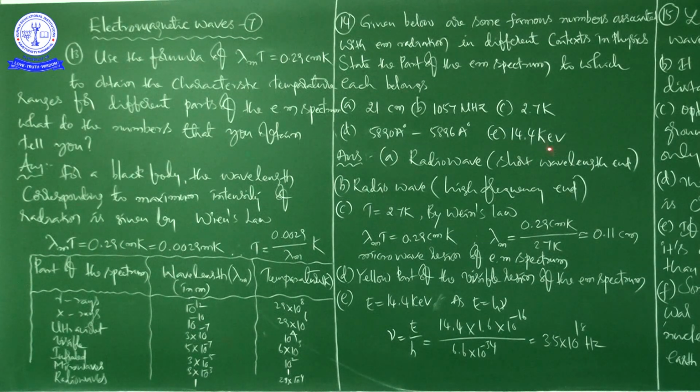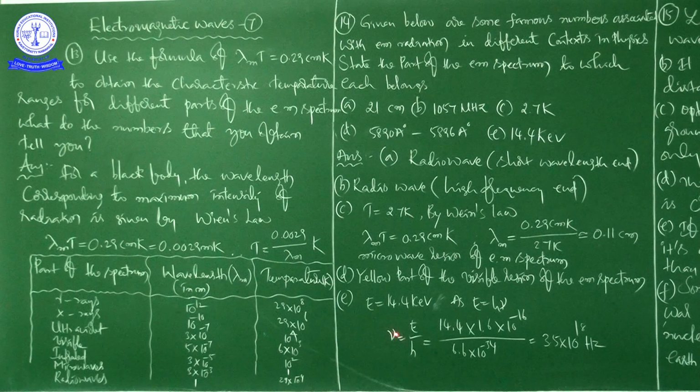This is energy. Kilo means 10 to the power of 3. 1 electron volt is equal to 1.6 into 10 to the power of minus 19 joules. So finally we have to be in a position to write kilo electron volt in terms of joules, because joule is the SI unit of energy, and then Planck's constant, because both should be in SI while substituting in the given formula.